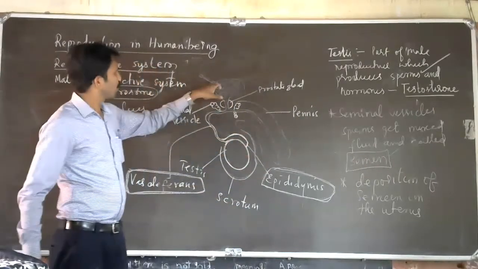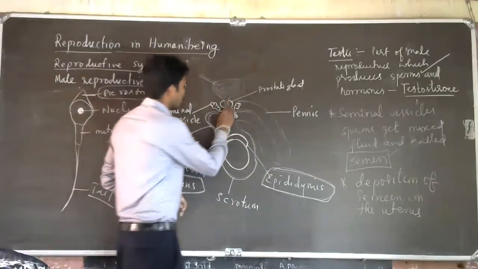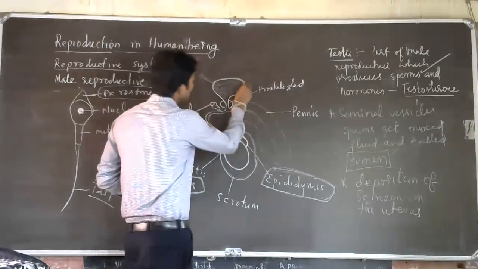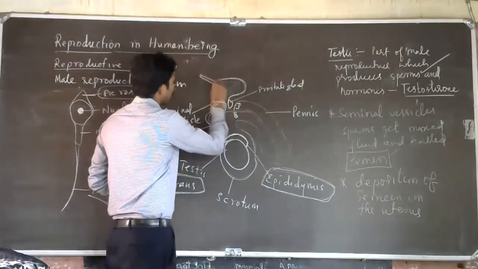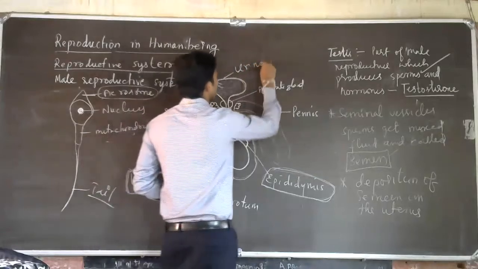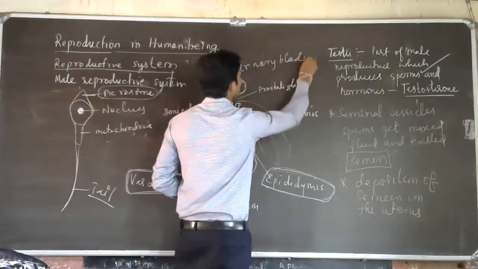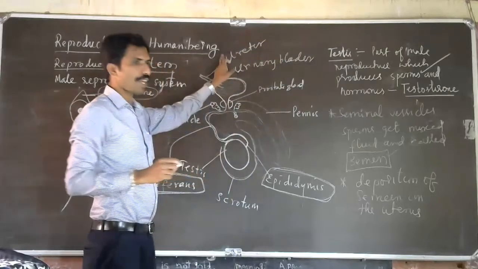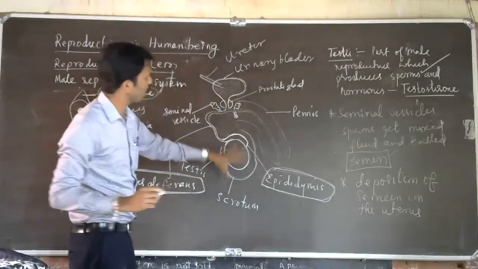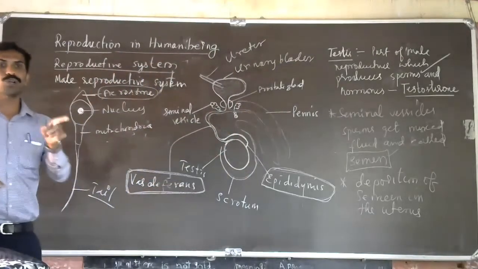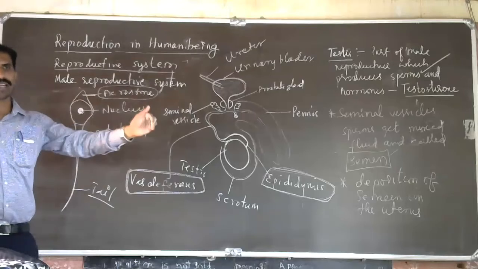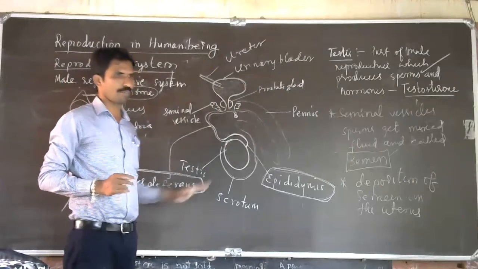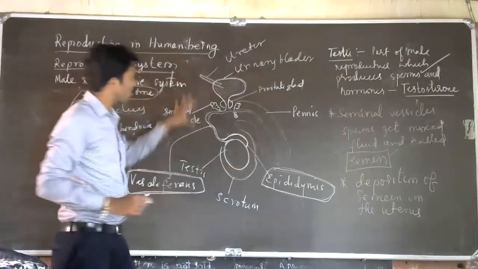Understood? So see here, this is the urinary bladder, and this is the ureter. These two organs are excretory organs, and the excretory organ is connected to the reproductive organ. I told you, the reproductive system and excretory system put together we call the urogenital system. That's why we call it the urogenital system.